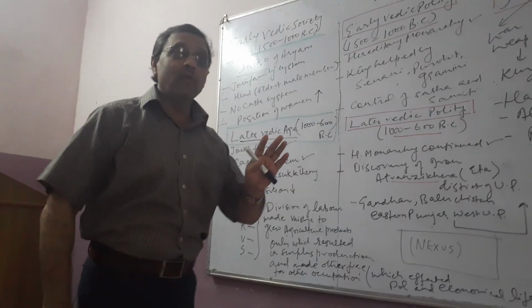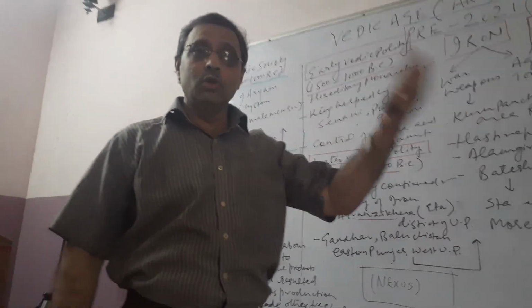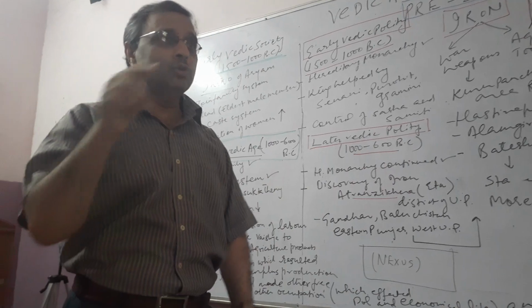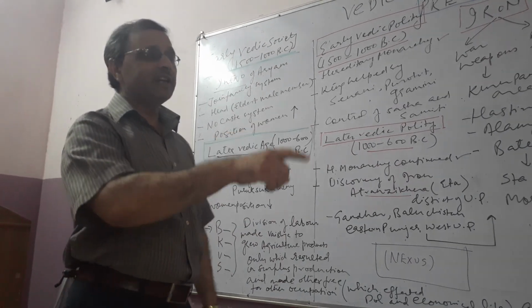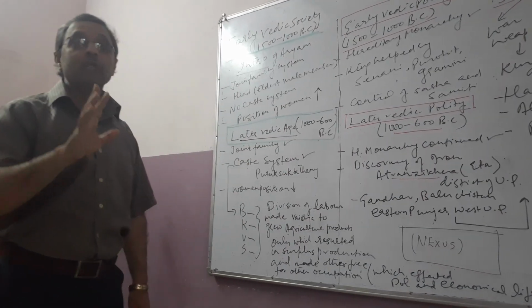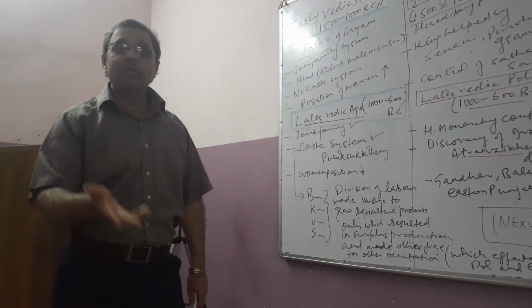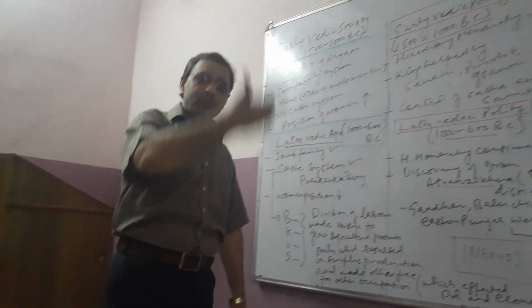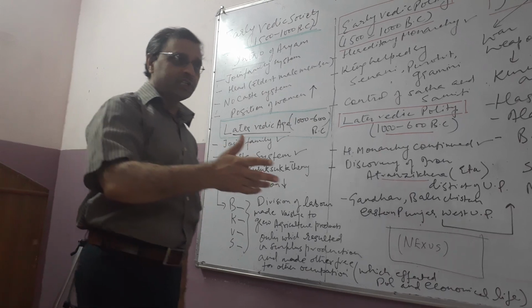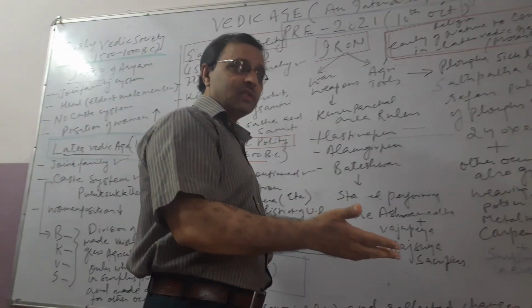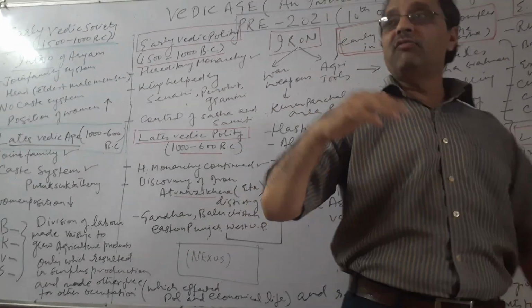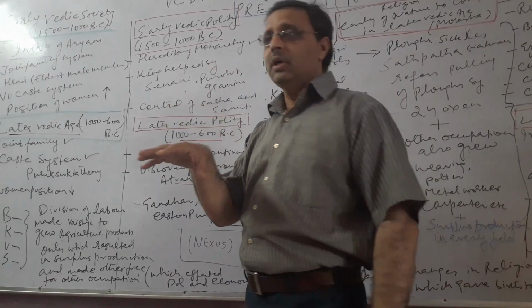So what will the rest of the people do? Definitely they are not supposed to do agriculture now, because agriculture and trade and commerce were supposed to be done by the Vaishyas only. So the rest of the people started working in their own professions. Brahmins go for teaching and preaching, Kshatriyas go to defend the country or their area, and the Vaishyas' job was confined only to agriculture.